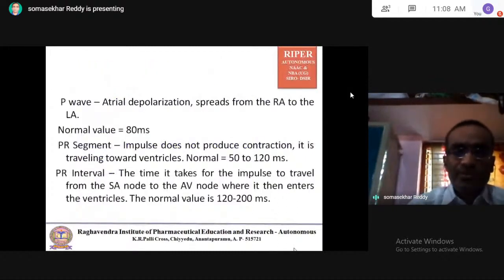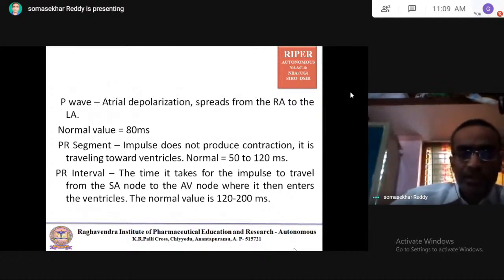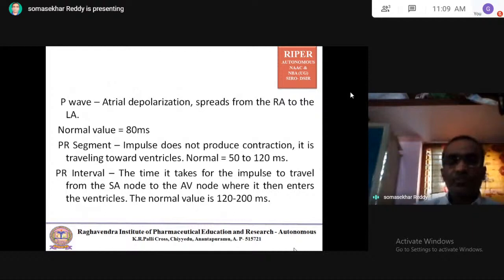I know you already know P wave is atrial depolarization, spreading from the right atrium to the left atrium. So the normal value is 80 milliseconds. I mean, PR segment: the impulse does not produce contraction. It is traveling towards the ventricles. The normal is 50 to 120 milliseconds.